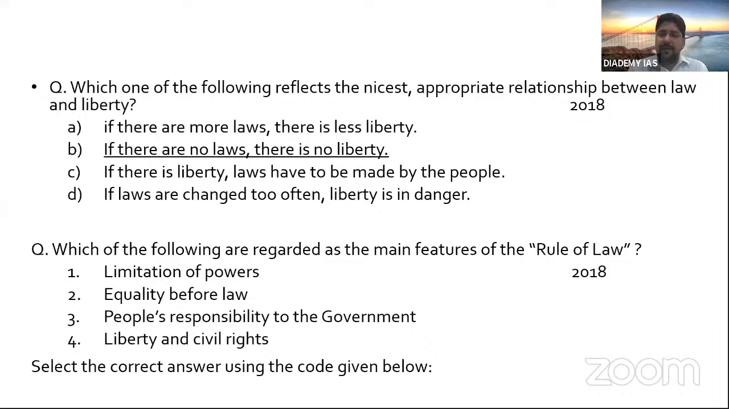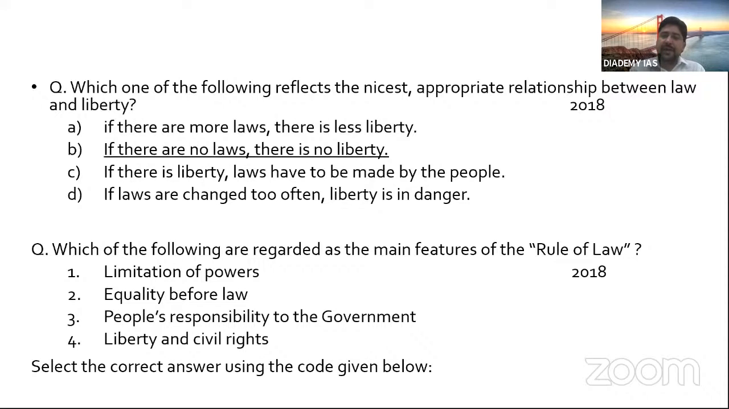But if you remember the 9th schedule, it is one of the famous schedules, and many times it comes. So you should know about it. Which one of the following reflects the most appropriate relation between law and liberty? As I said, abstract questions have been asked by UPSC earlier. Political science. So this is an abstract question: the relationship between law and liberty.